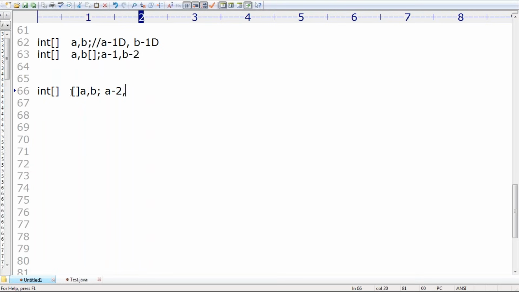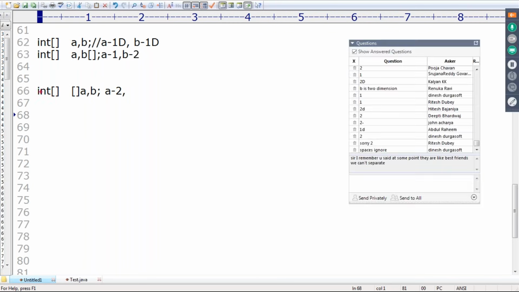Here take very special care. If you are taking a dimension before the first variable, then this dimension is part of the type only. Now a and b are what type?